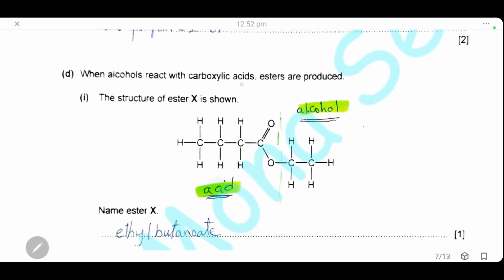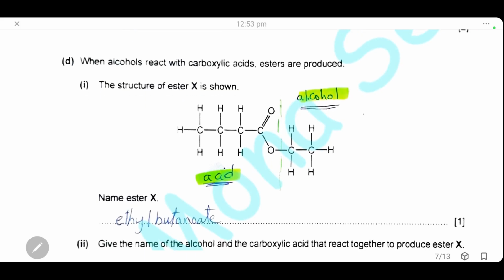When alcohol reacts with carboxylic acid, esters are produced. The structure of an ester is shown. Name this ester. To name the ester, you have to divide it into 2 parts: the alcohol part and the acid part. Of course, the acid part is the part that is connected to the carboxylic group.